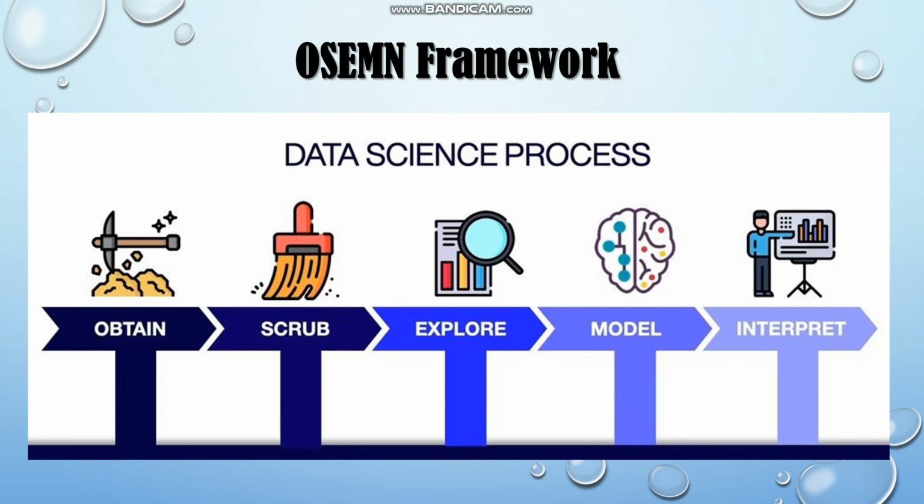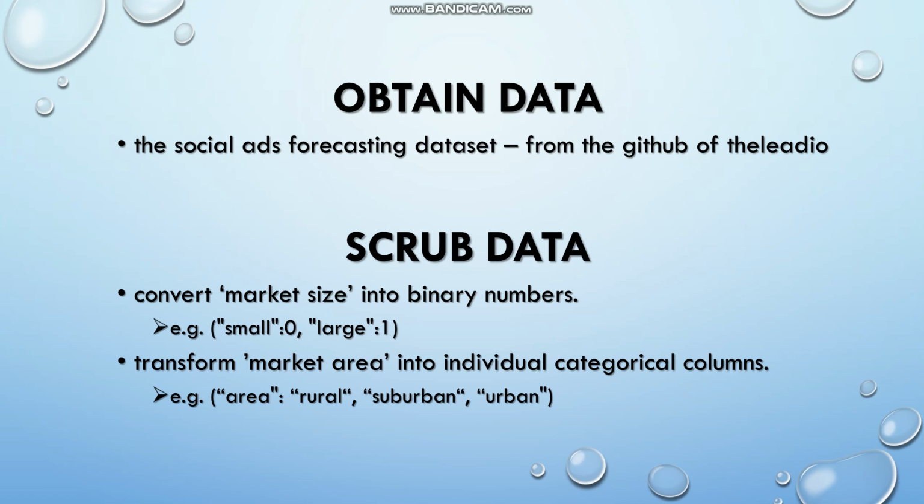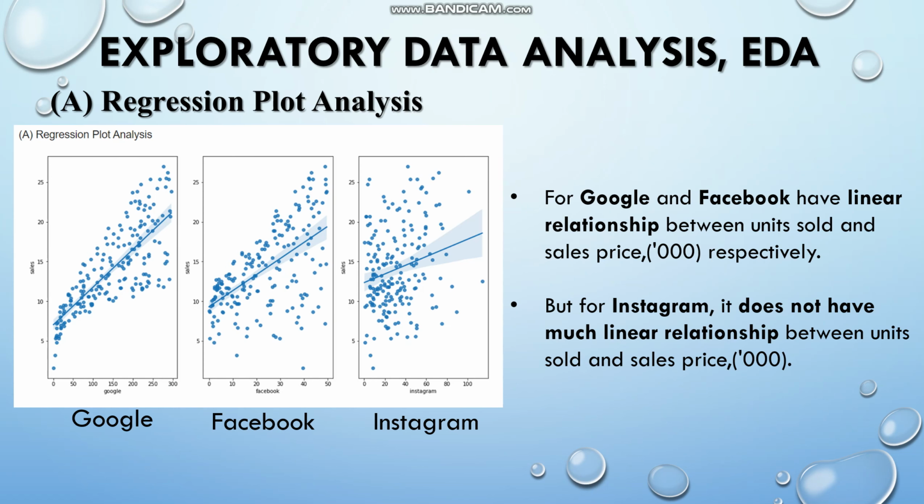The framework I'm using in this project is the OSEMN framework. First I have to obtain the data from the GitHub of Lead.io and then scrub the data by converting the market size into binary numbers, for example, small into 0 and large into 1, and then perform market area transformation into categorical columns, for example, area into rural, suburban, and urban. It's very lucky that this dataset doesn't have any missing values, so we don't need to do any missing value handling or imputation. Next, I will perform the exploratory data analysis.